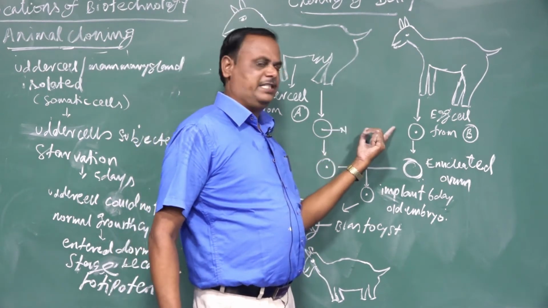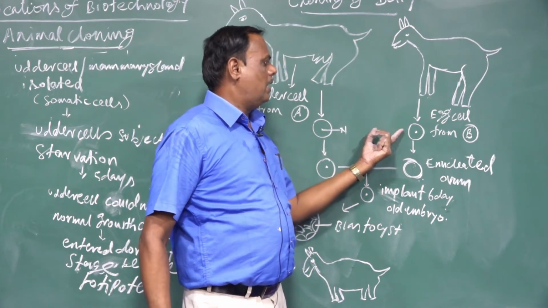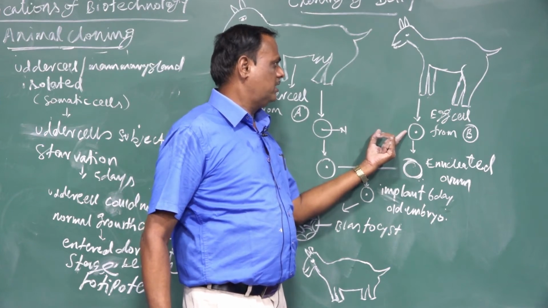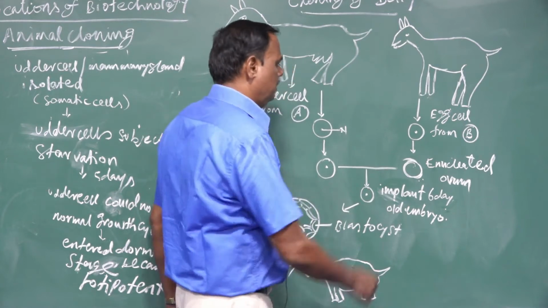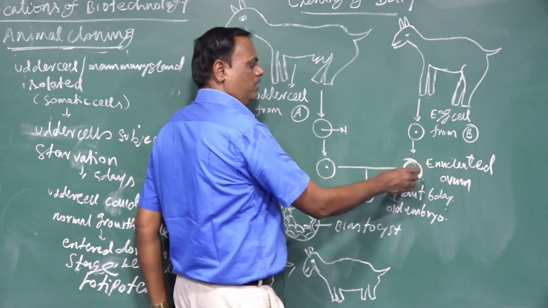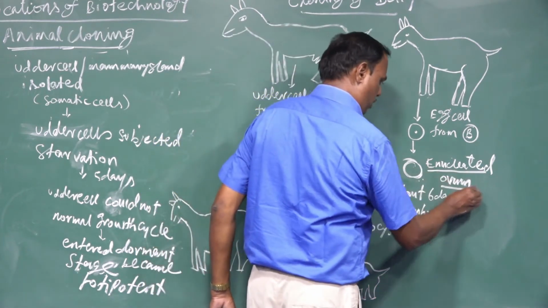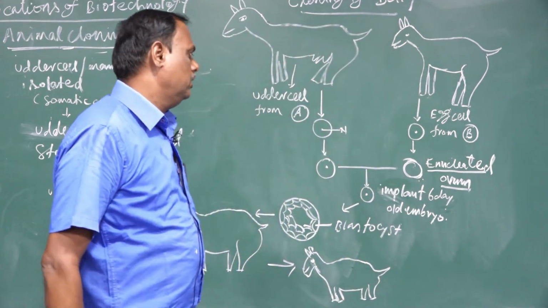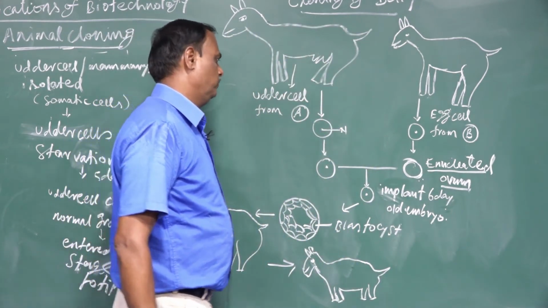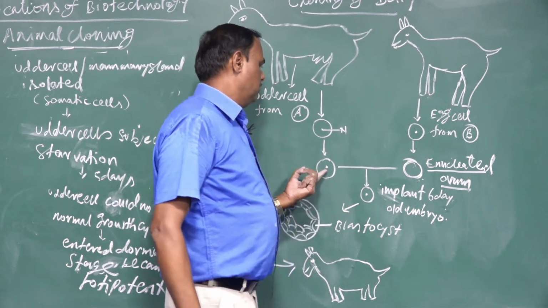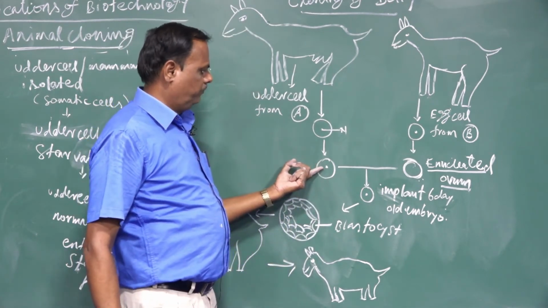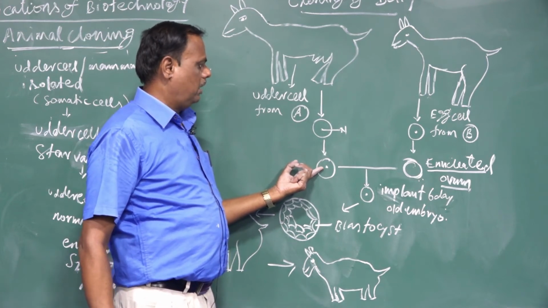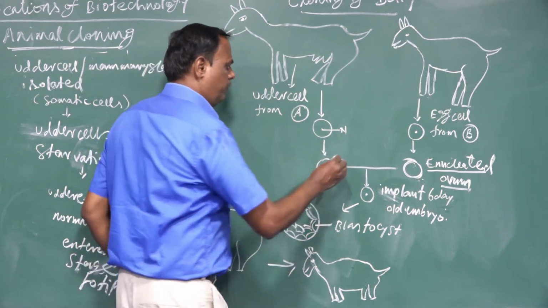The egg or ovum is a germinal cell. The nucleus is removed from the ovum, and that is called an enucleated ovum. Then the diploid somatic cell, obtained from the totipotent cell, undergoes cell fusion.